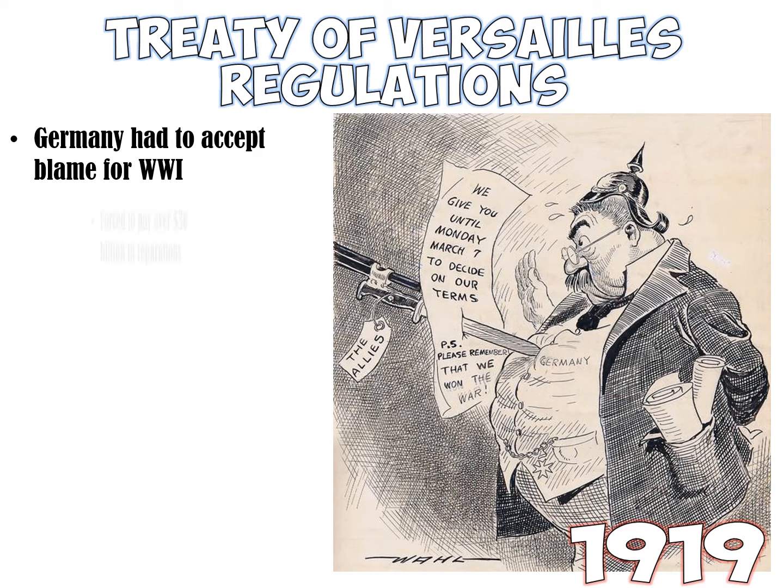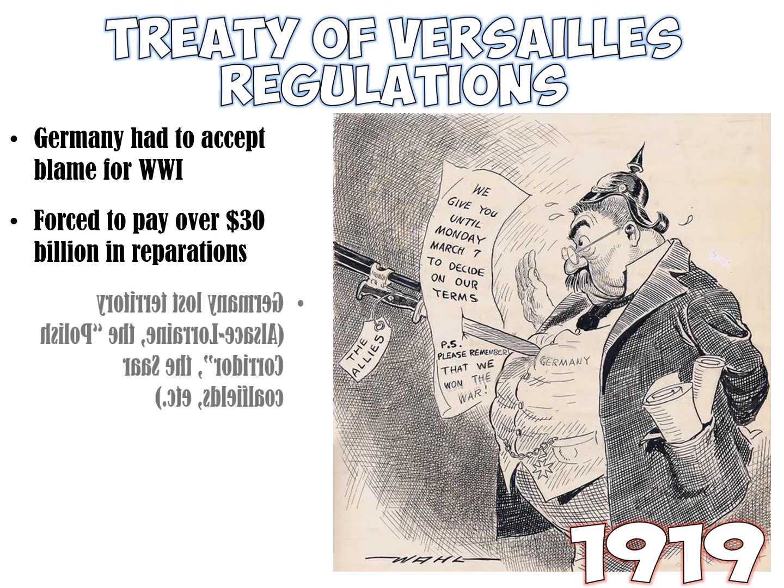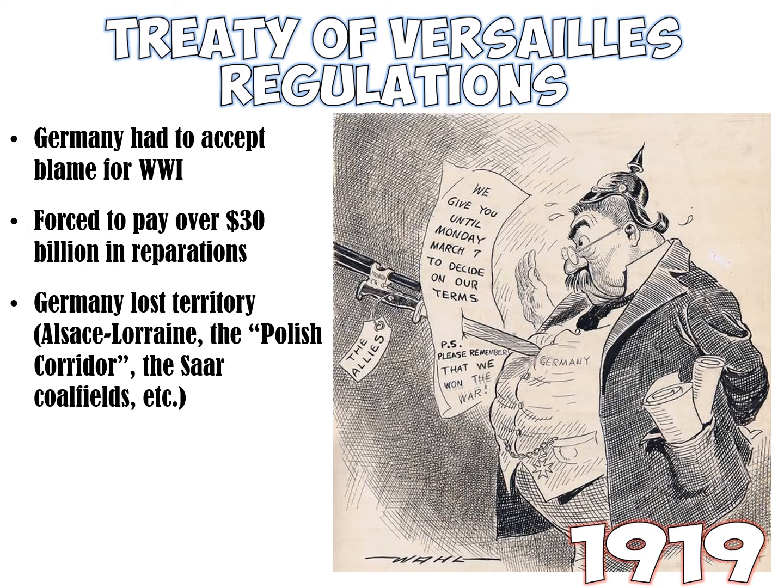Germany had to accept the blame for World War I. I talked about that in the last slide. They're forced to pay over $30 billion in reparations. So we talked about payments that they had to make and why they were in so much debt, but the actual number is $30 billion.